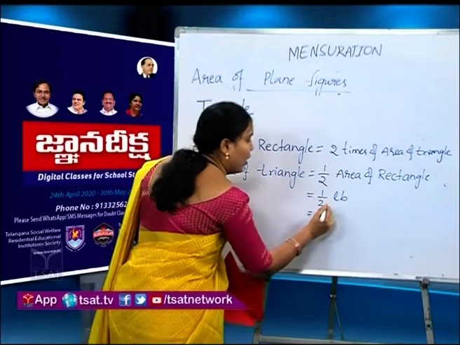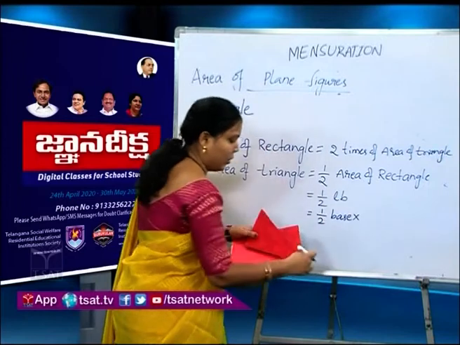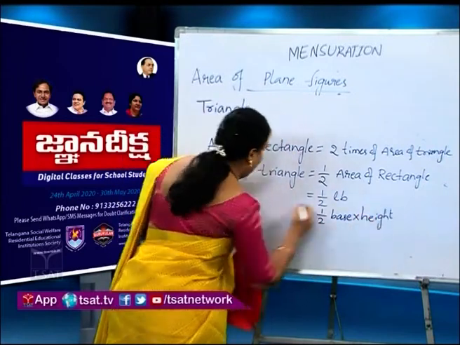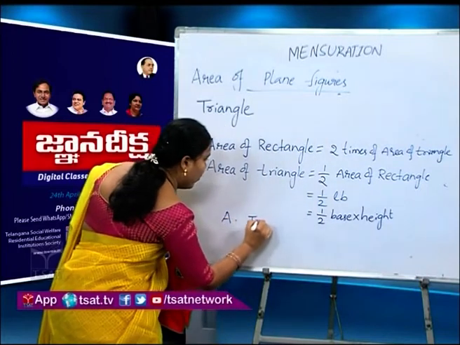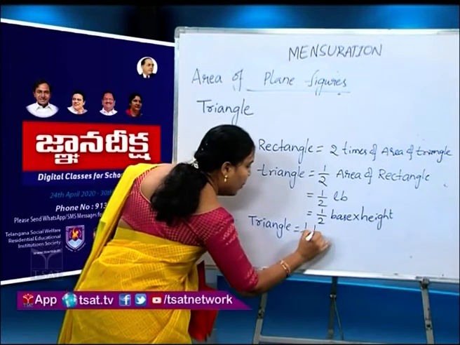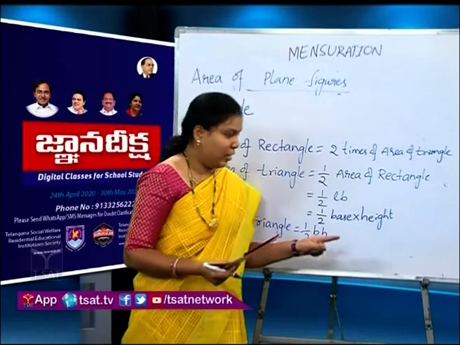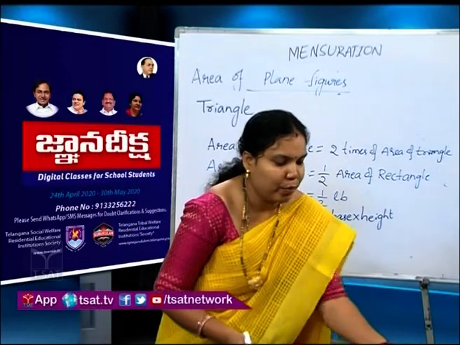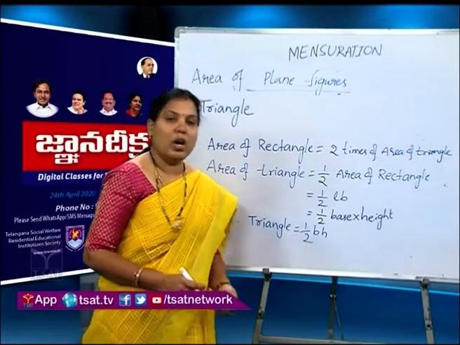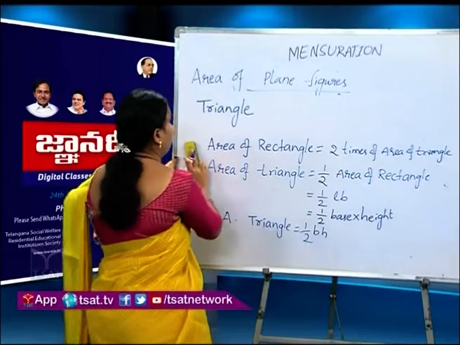In the place of length we can write it as base, and in the place of breadth we can write it as height. So area of triangle is equal to half BH. Here B is the base of the triangle, H is the height of the triangle. This formula, area of triangle is equal to half BH, is applicable for any triangle.